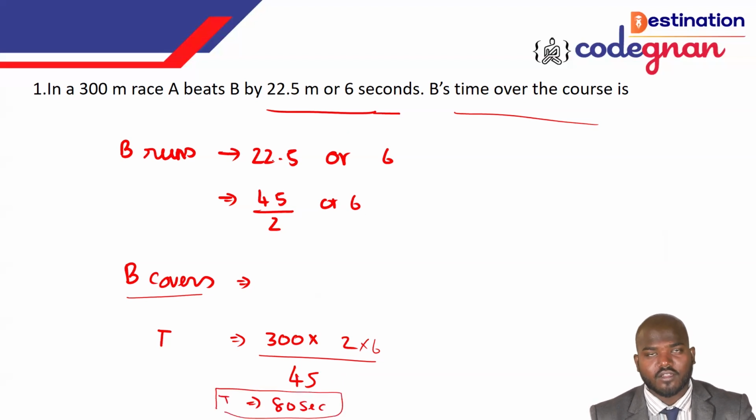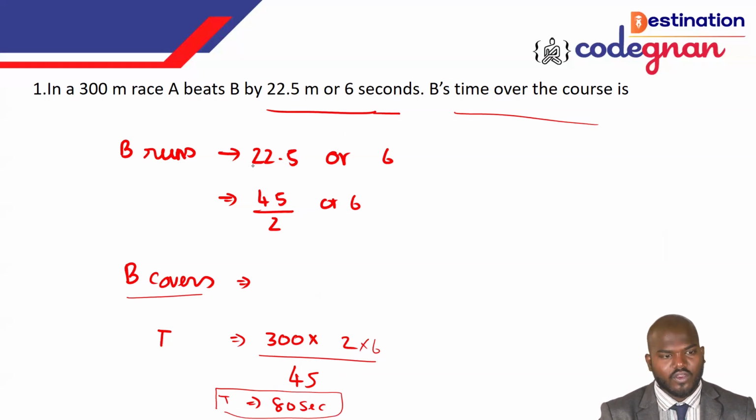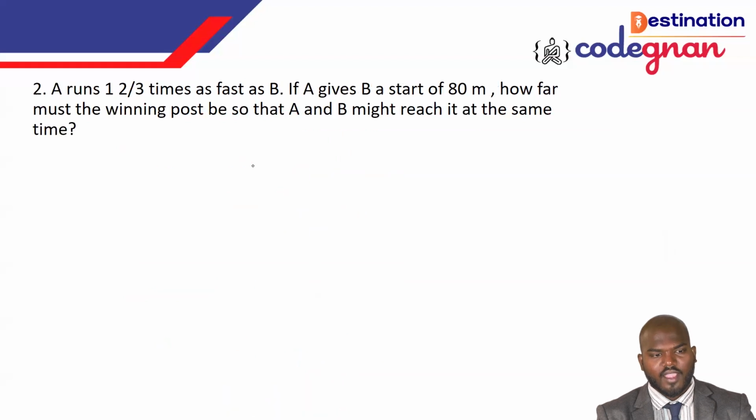You can say that B's time over the course, over the race, is 80 seconds. So that's how you derive the answer here. Correct, guys? Okay. I'll move to the next one.